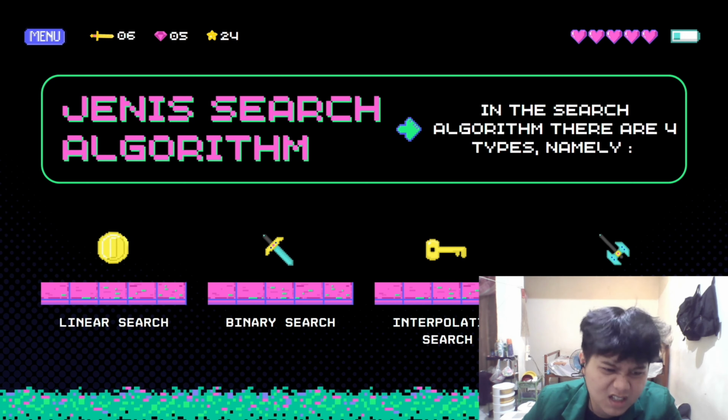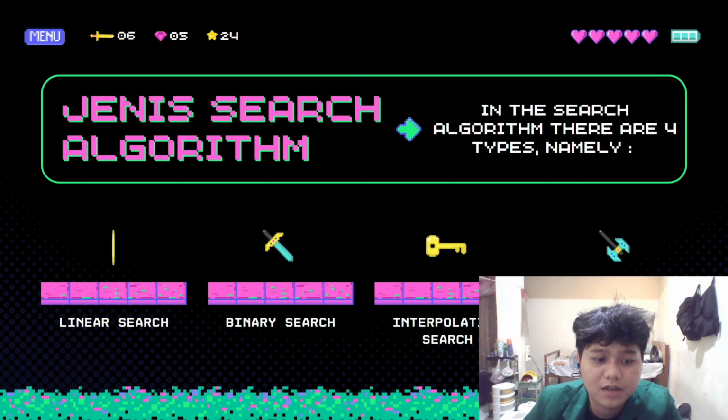The first is linear search. Linear search is a simple and efficient search algorithm that can be used to find values in a list. The second is binary search. Binary search is suitable for searching data in large and sorted data sets. The third is interpolation search, which is a more efficient search algorithm than binary search for sorted data.